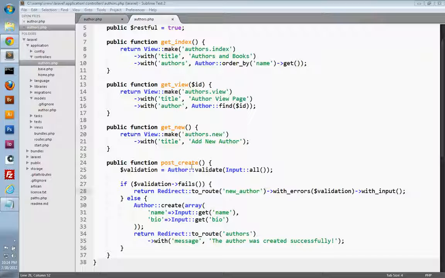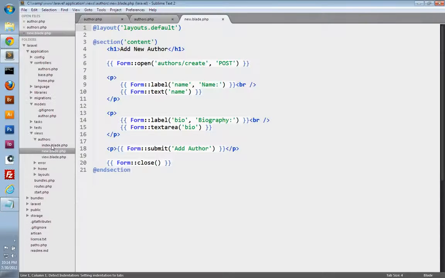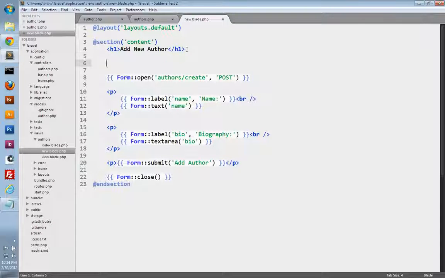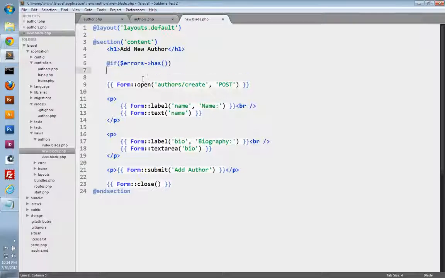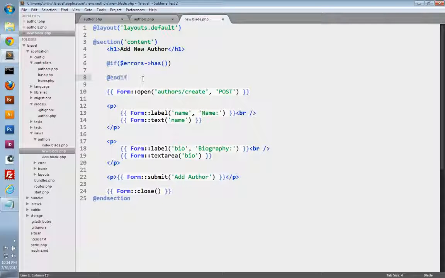Let's switch into our new view file. So under Views, Authors, open up new.blade.php, and we just need to make sure that we're displaying our error messages here. So right above the form open method, let's use the errors object to check if we have any errors. So we can, inside of a conditional, call the errors object, and it has a has method, and that's going to return true or false if we have any errors.